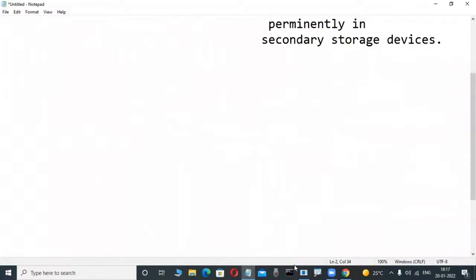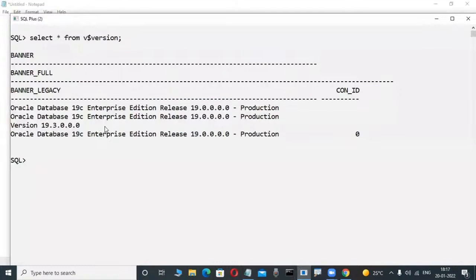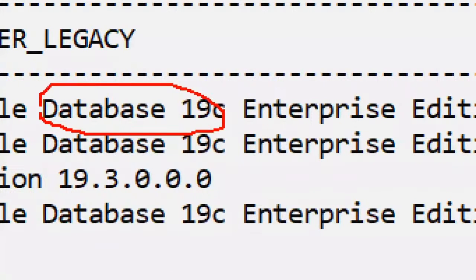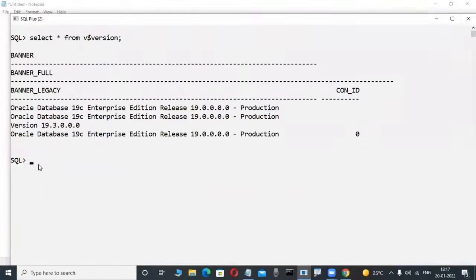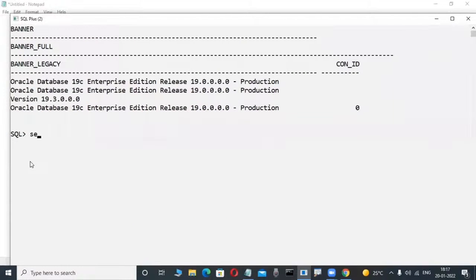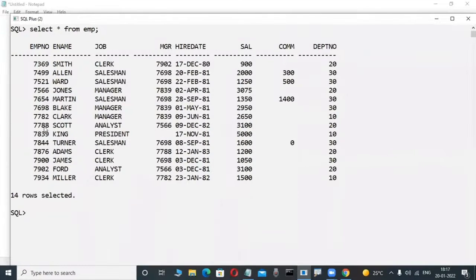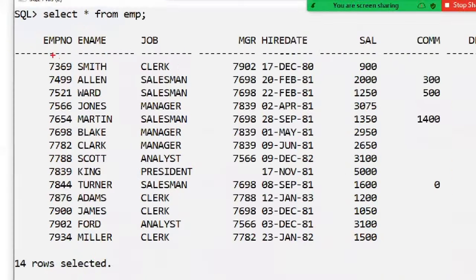Now check it out, concentrate here. For example, don't worry, suppose this is an Oracle database, okay, fine. In my system, so many classes we are teaching, so many tables are there. Observe it here, in my Oracle database, this is a table. In this database, a structured collection of data is there, or not? Yes, they are storing data in an organized fashion.